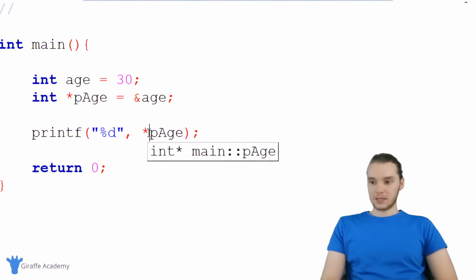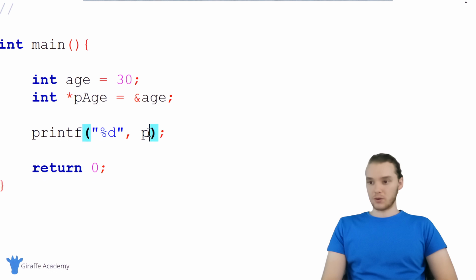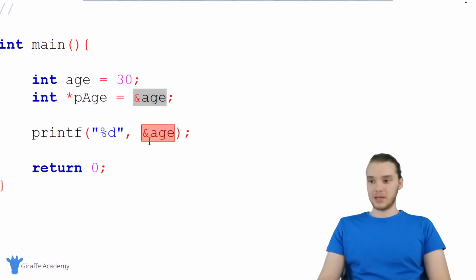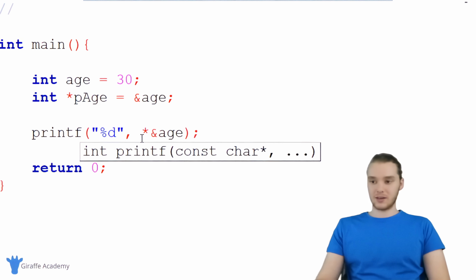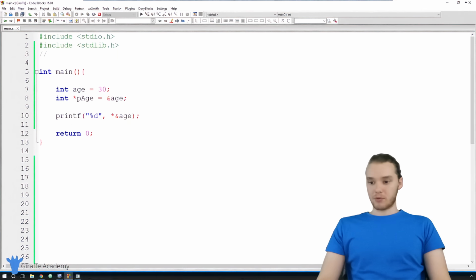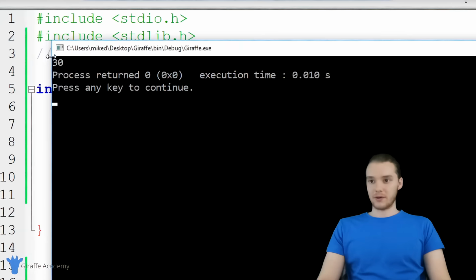So I want to show you guys how we could do this just normally. So for example, I have this age variable. If I wanted to get the address of this age variable, I could use this ampersand, right? That's basically what we did up here. But what I could do is I could just dereference this. So I can say ampersand age, and then I can put an asterisk here, and this is actually going to dereference that entire thing. So now when I run my program, it's going to print out 30. It's not going to print out the memory address, it's just going to print out 30. So you can see over here, we get 30.